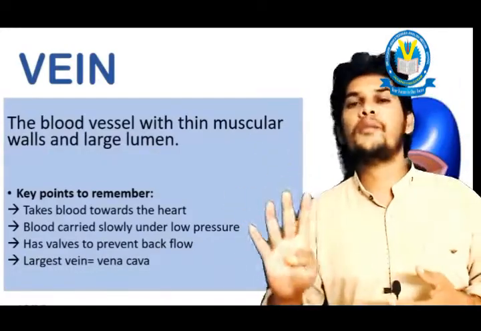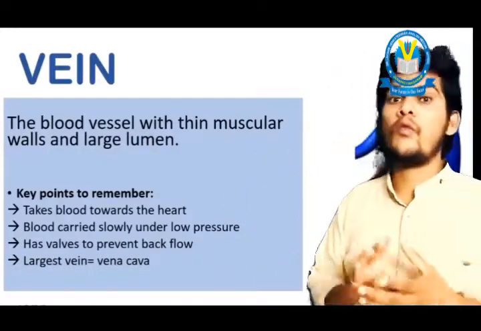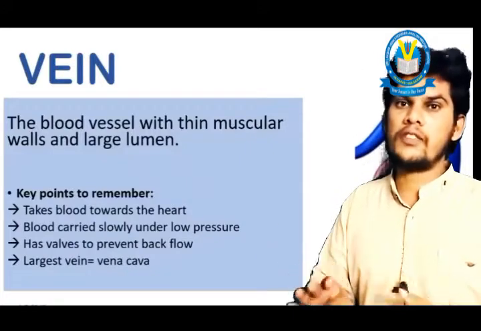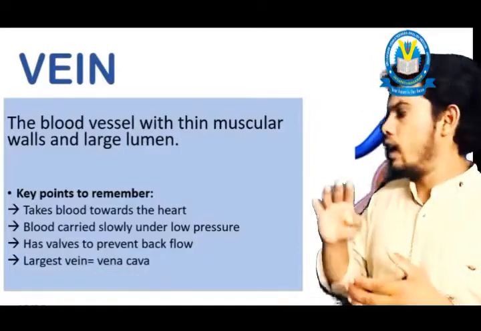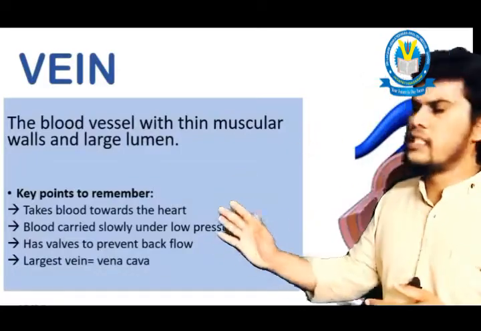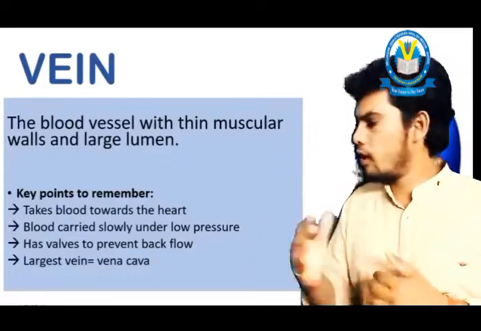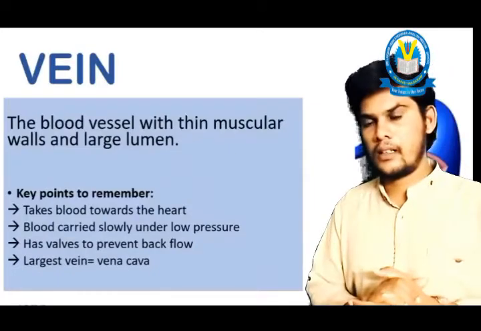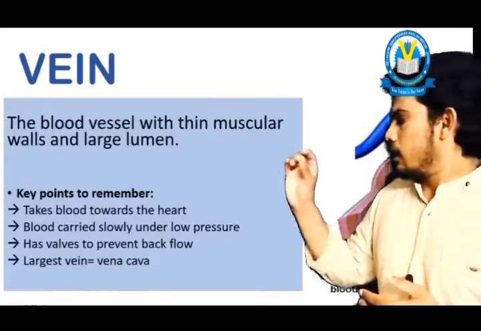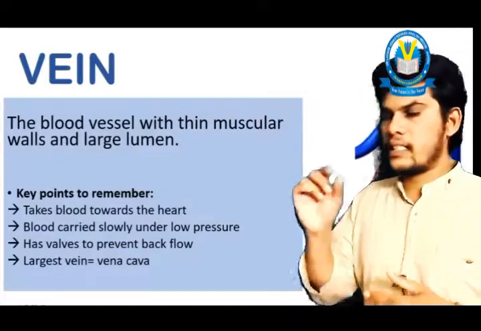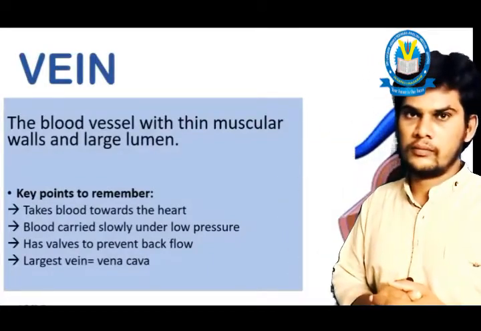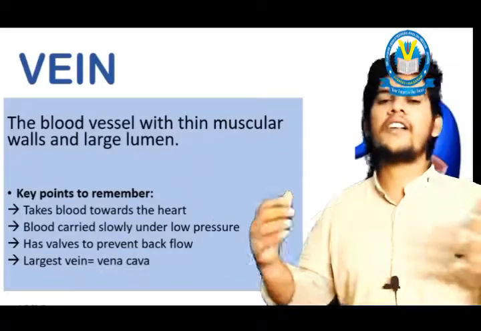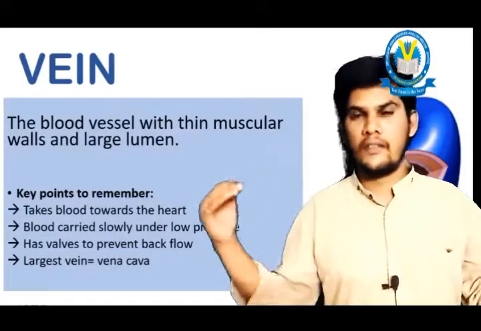And the fourth point, veins contain valves in them. These valves allow a single direction of blood flow. And fifth one, the lumen space of veins is bigger than that of arteries. And veins are constructed with thin muscular tissue. These are the differences between arteries and veins.